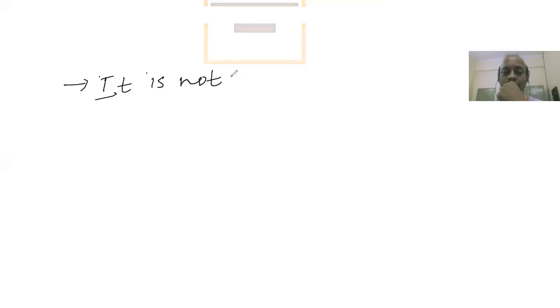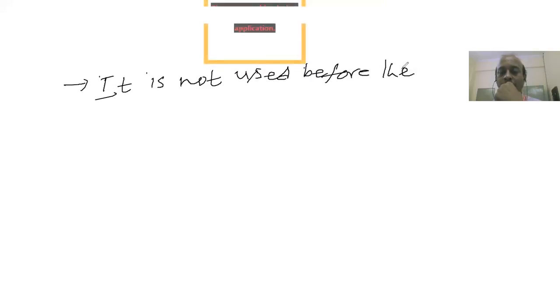And apart from that, the definite article is not generally used before, for example, the proper noun.